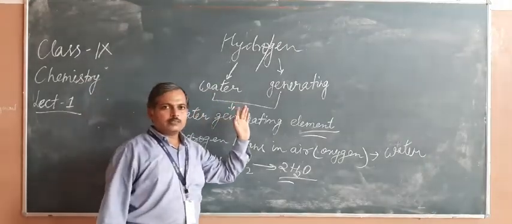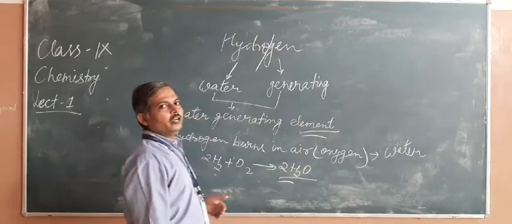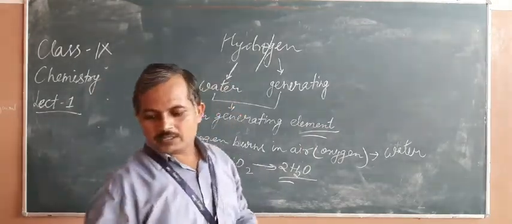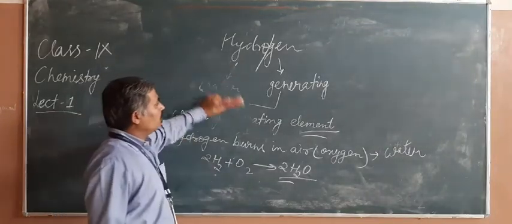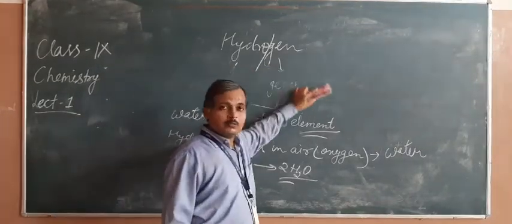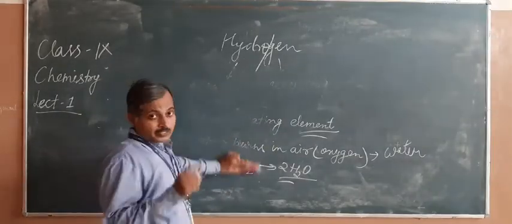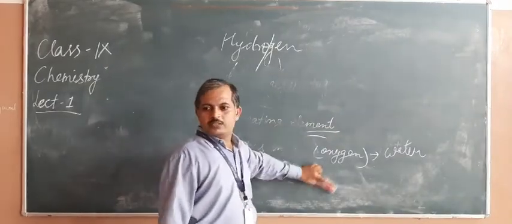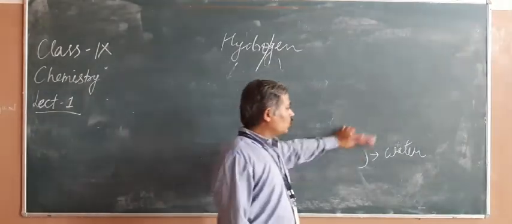Now it is about the hydrogen position in the periodic table. So its atomic configuration. In case of hydrogen, we know that hydrogen has only one proton in it and it has one electron around the nucleus.